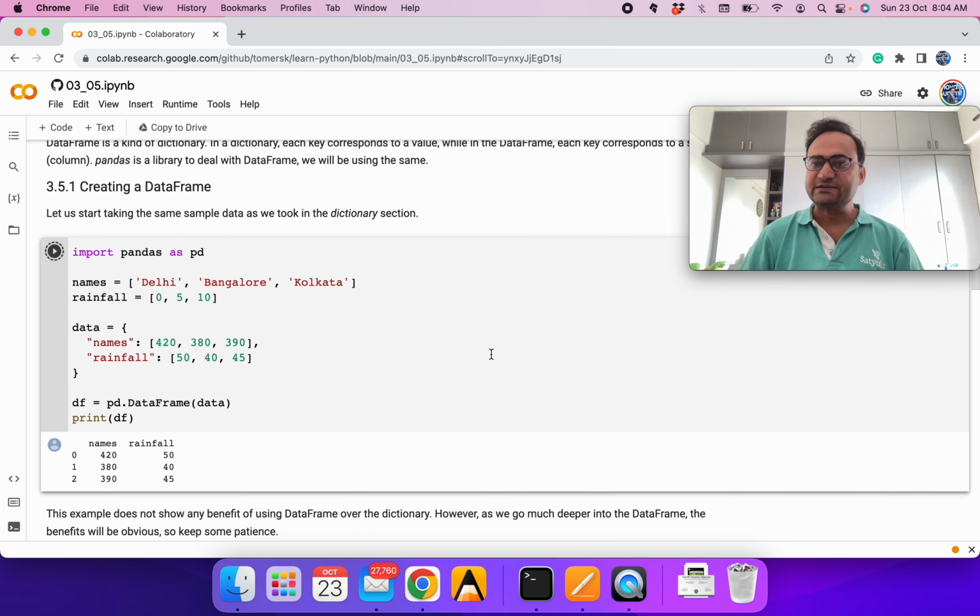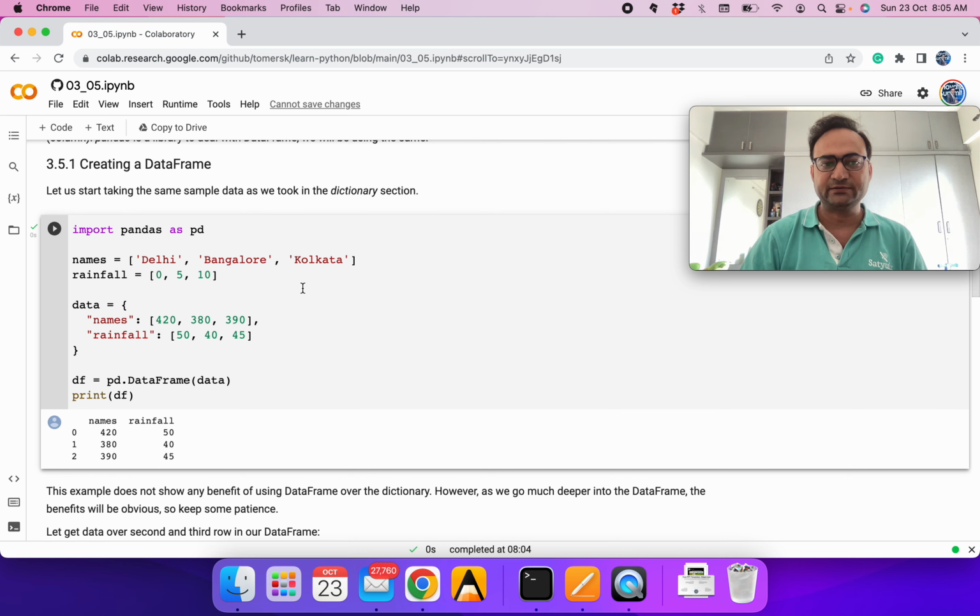Like NumPy is a very popular library to deal with basic arrays, similarly pandas is very important for dealing with the data frame, for dealing with time series, and is a very commonly used library nowadays. So we'll import pandas as pd.